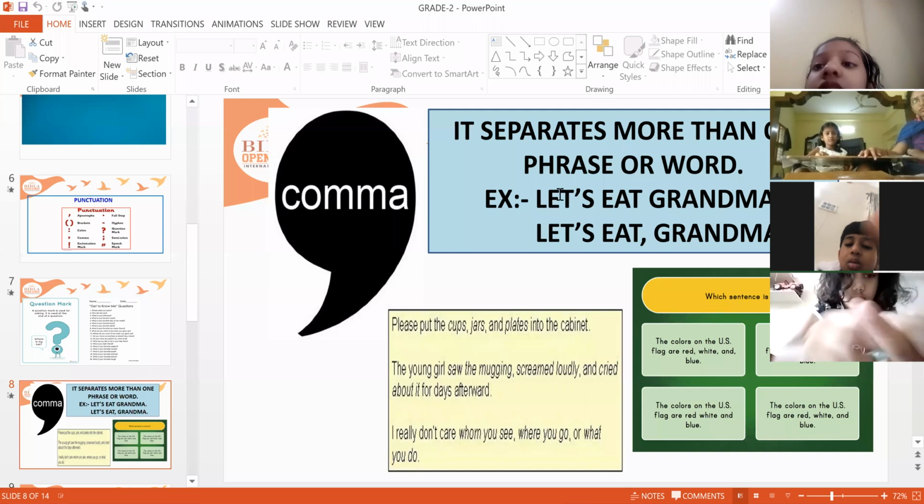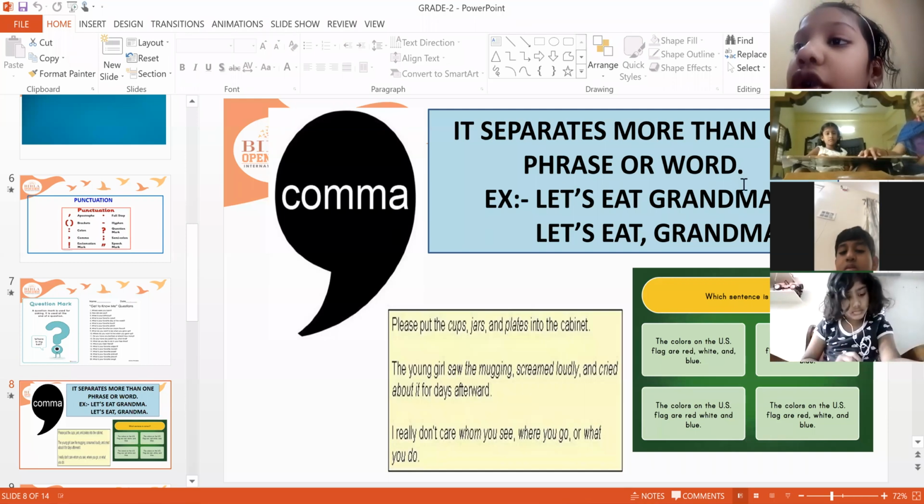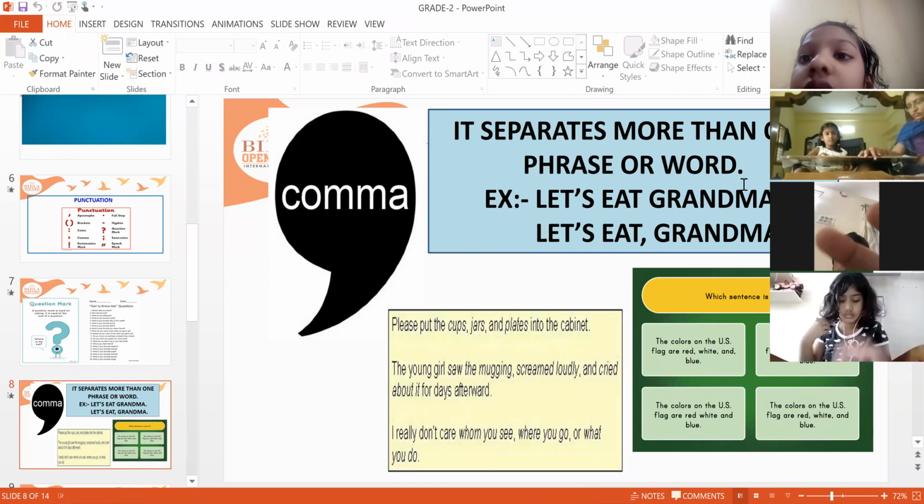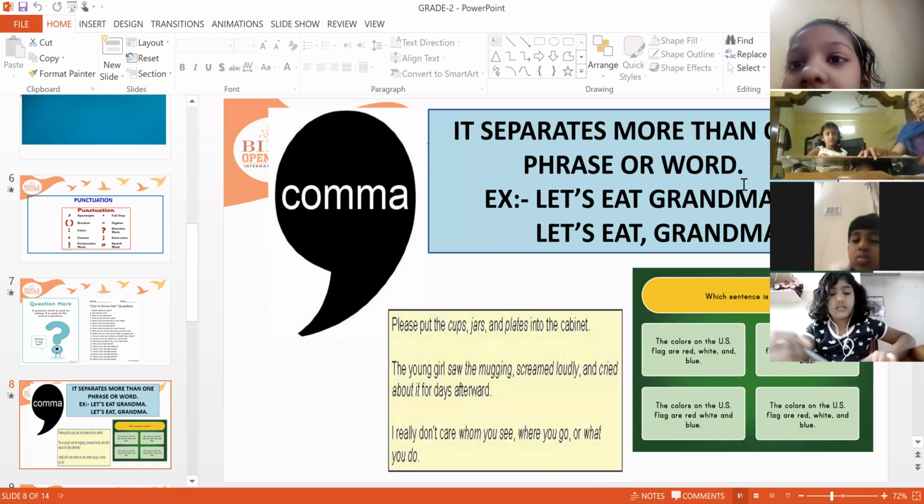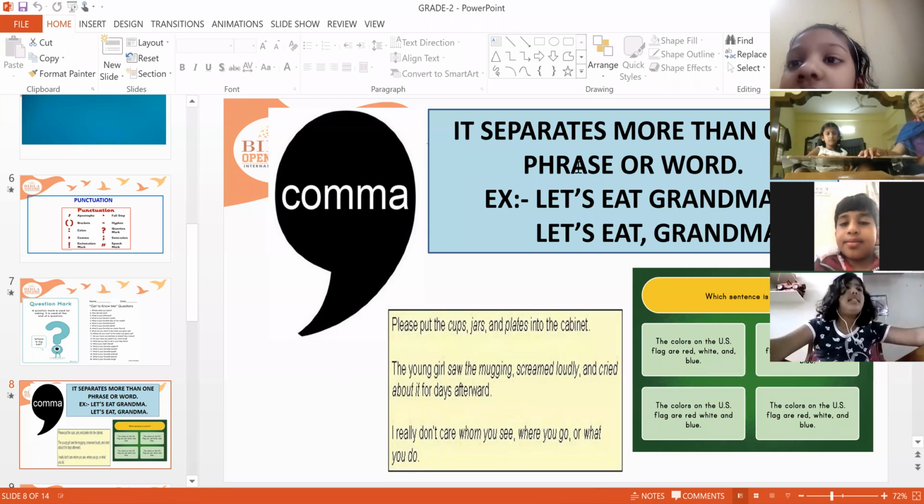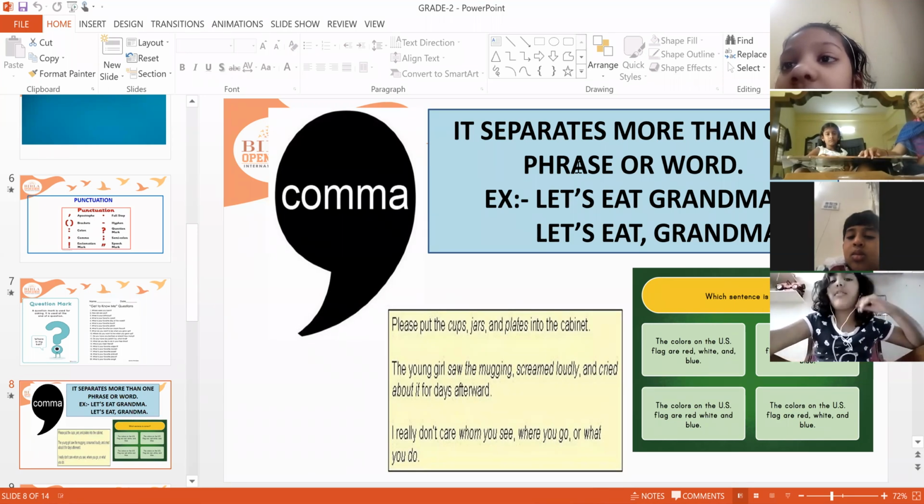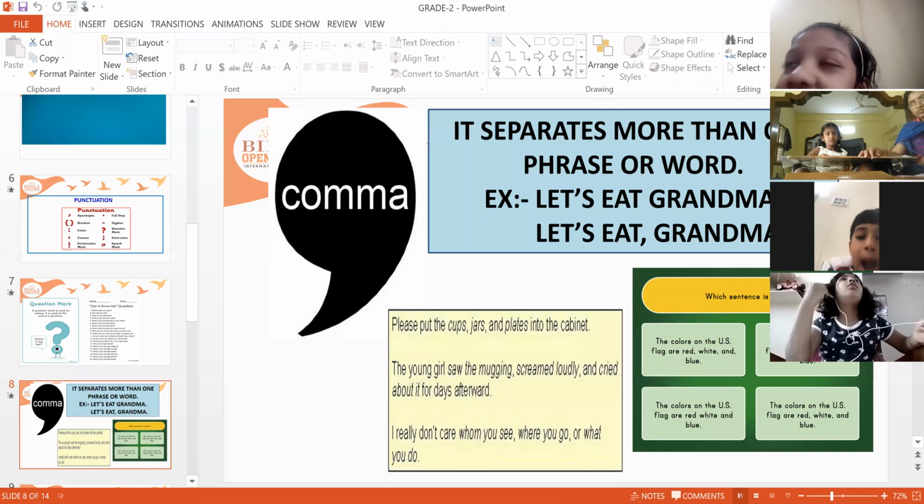Comma separates more than one phrase or word. Phrase, a small sentence which has no sense or no meaning. What is the phrase? The meaning of phrase is incomplete sentence which has no sense, no meaning. So it separates a sentence. See here, one example I will give you, children.